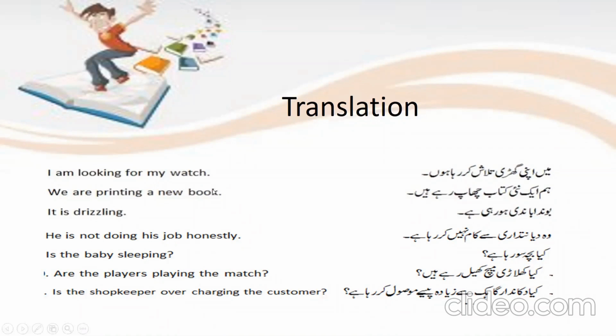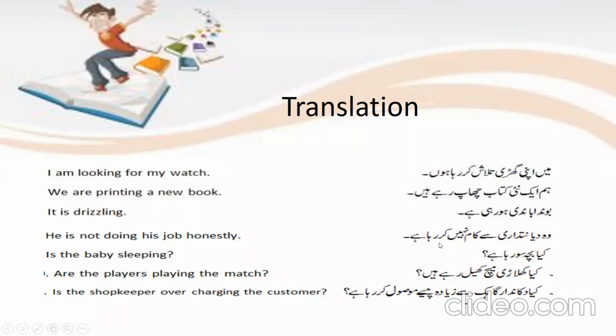Okay. So what will be the translation? I am looking for my watch. हम एक नई किताब छाप रहे हैं. छापना means printing. Okay. We are printing a new book. बूंदाबांदी हो रही है. For बूंदाबांदी we have the word drizzling in English. Okay. बूंदाबांदी हो रही है. It is drizzling.